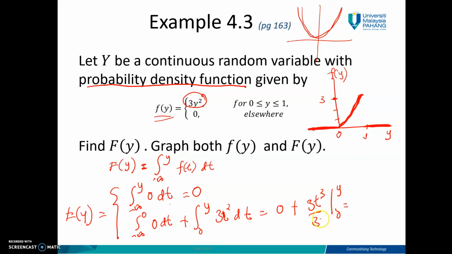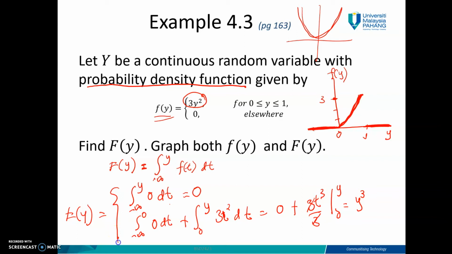When you substitute this value, it can be simplified. You get y cubed minus 0, you get y cubed. So this one is for y between 0 and 1.